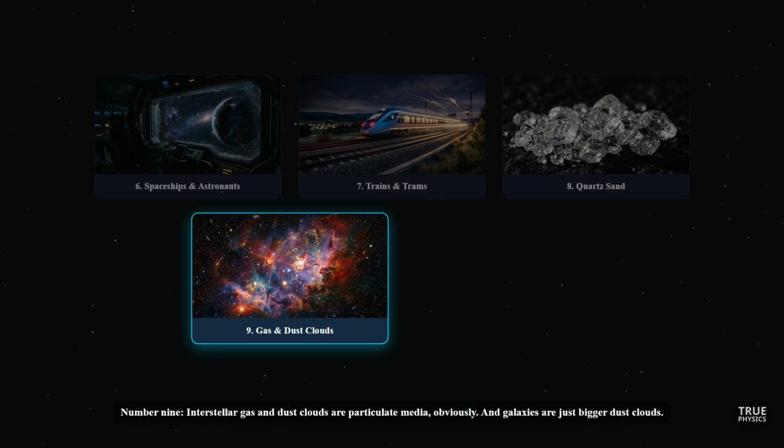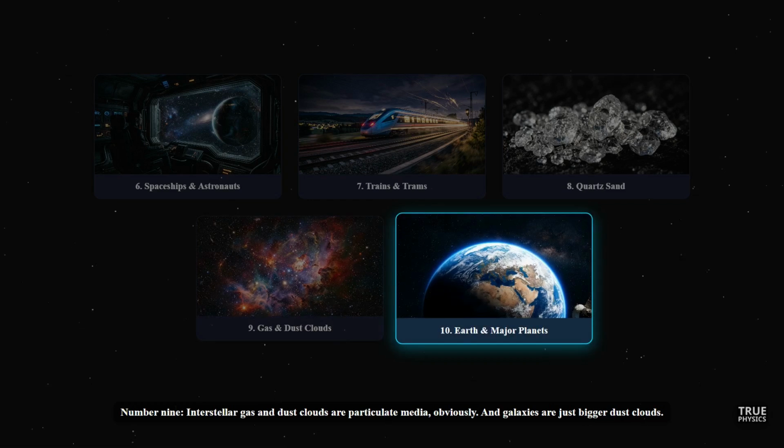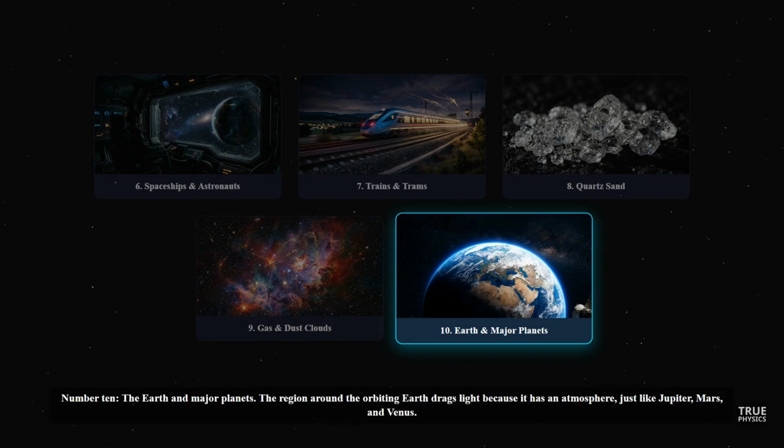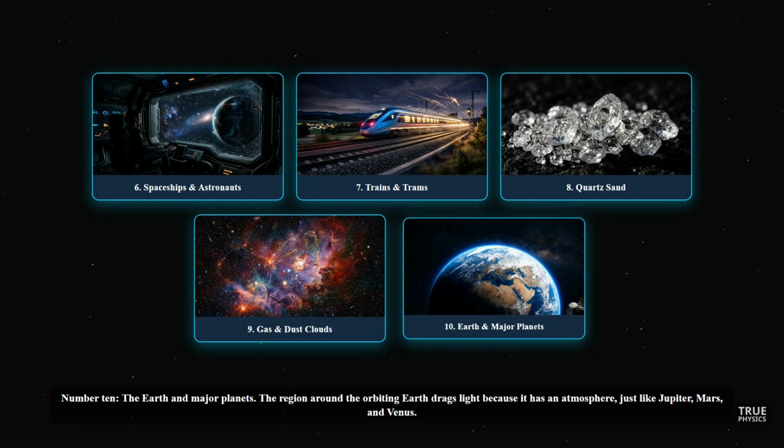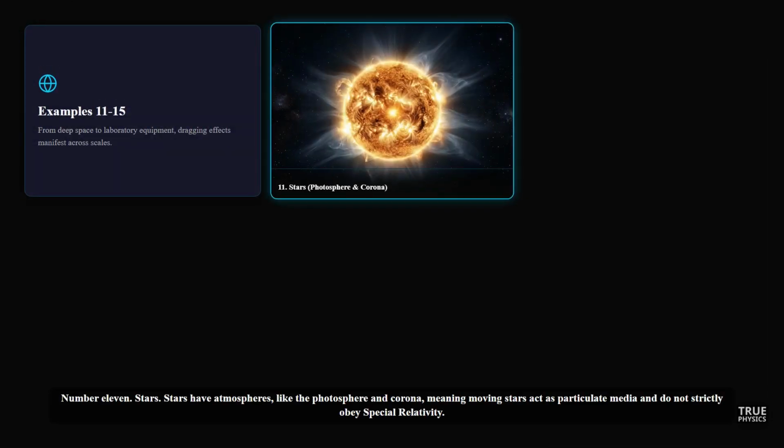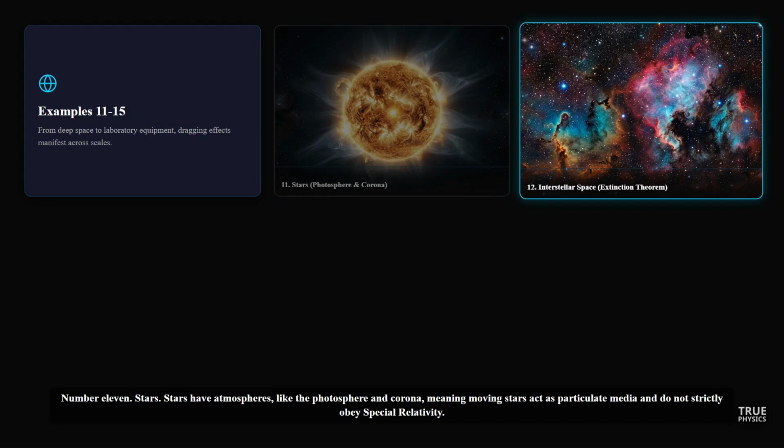Number 9. Interstellar gas and dust clouds are particulate media, obviously, and galaxies are just bigger dust clouds. Number 10. The Earth and major planets. The region around the orbiting Earth drags light because it has an atmosphere, just like Jupiter, Mars, and Venus. Number 11. Stars. Stars have atmospheres, like the photosphere and corona, meaning moving stars act as particulate media and do not strictly obey special relativity.